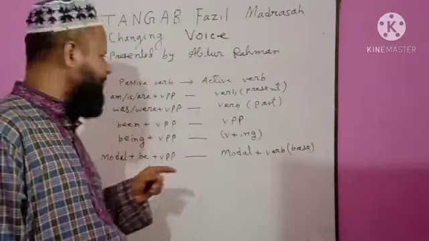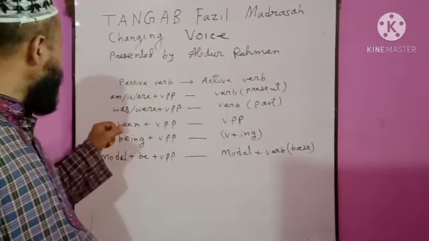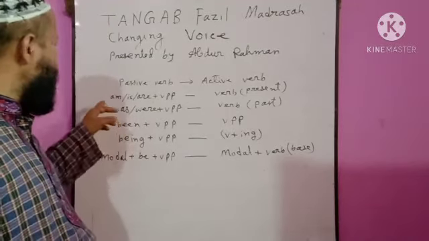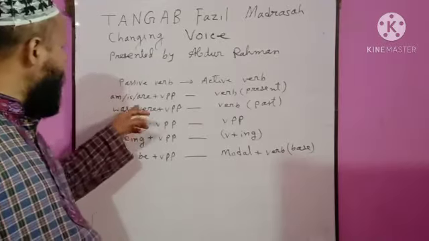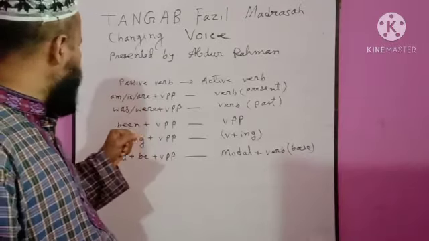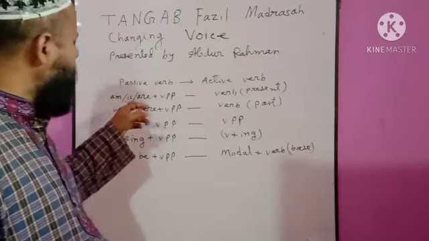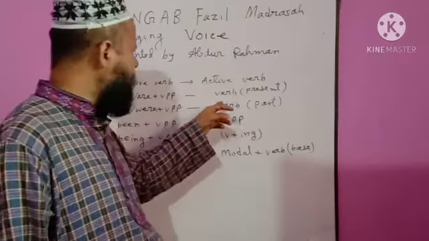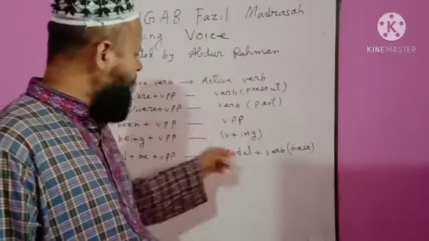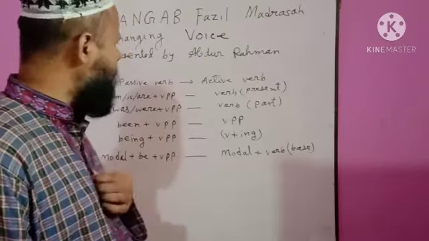See again. In passive verb, there are to be verbs and the past participle of the verb. And in active verb, there are 5 forms of the main verb.